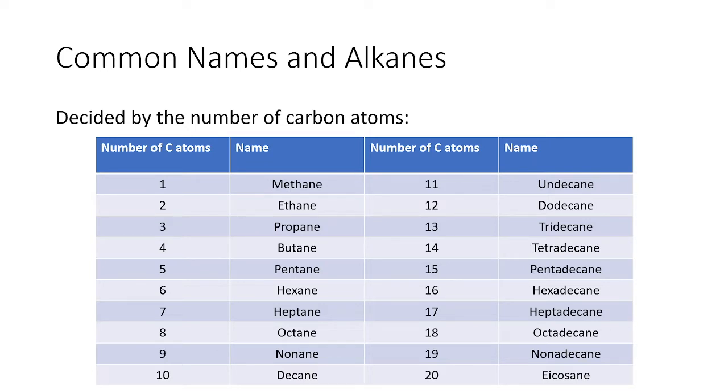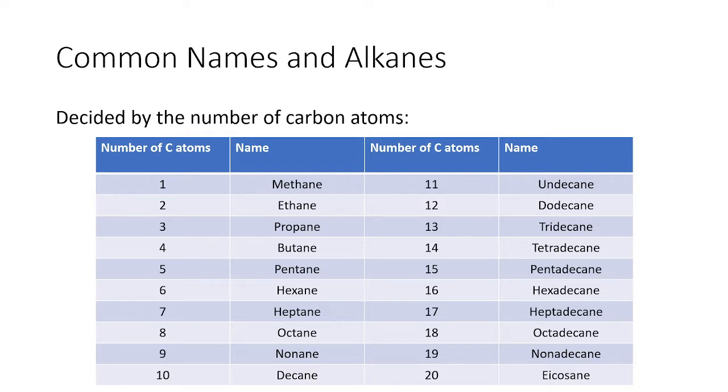But in some scenarios, we have alkanes that have different structures from one another. Meaning to say, nagpapalit-palit yung arrangement kung paano nakakabit yung mga carbon atoms sa kapwa nila carbon atoms. So, nagkaroon pa ng iba pang ways kung paano tayo magkakaroon ng common names ng ating alkanes. We have here a table that you may want to memorize. I hate saying this, but you need to memorize this one.